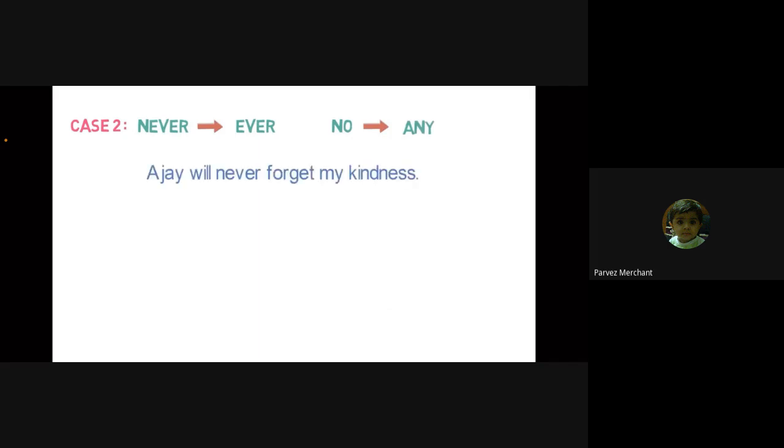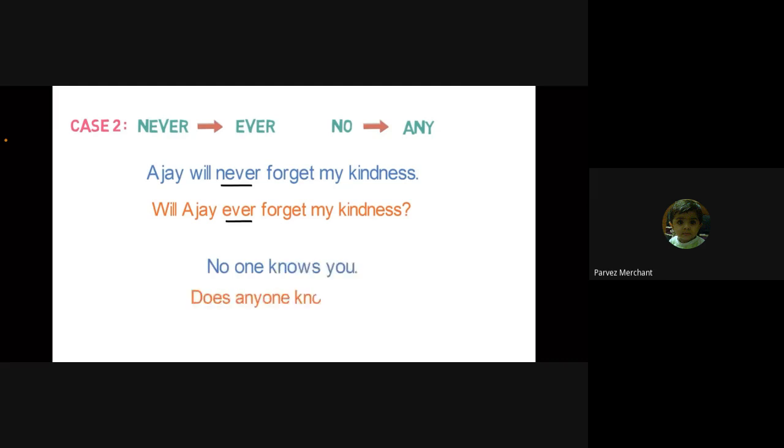Let's look into case 2. In sentences where never is used, it will be converted to ever, and where no is used, it will be converted to any. Let's look into examples of this kind of sentences. Ajay will never forget my kindness. Now converting it to interrogative sentence after applying both the steps, it will be, will Ajay ever forget my kindness? Notice the word never converted into ever. Let's look into the next example. No one knows you. Converting it to interrogative sentence, the sentence will become, does anyone know you? Notice no is converted to any.